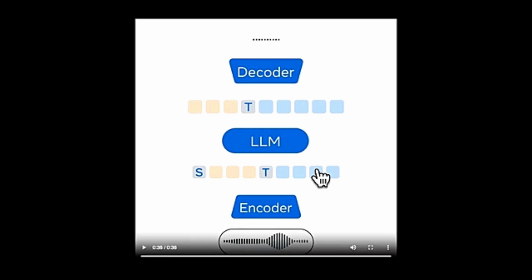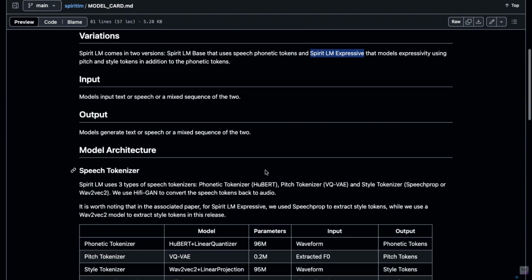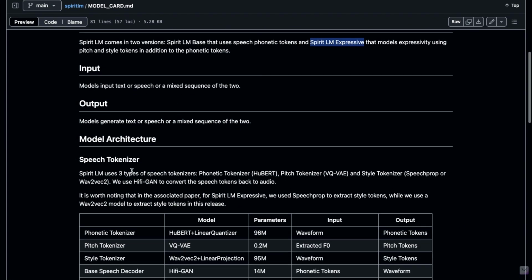as possible. Although the current speech output quality isn't perfect, this model is relatively small at 7 billion parameters. Meta expects better results with larger models in the future. Technically, the system includes 2 versions. 1. Spirit LM Base. 2. Spirit LM Expressive. Since it processes both text and speech, it relies on 3 tokenizers.